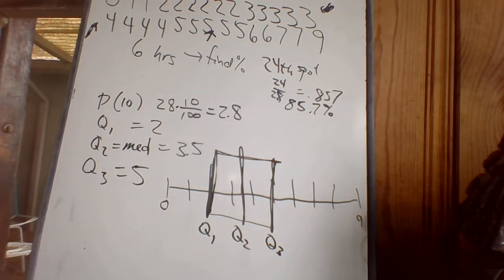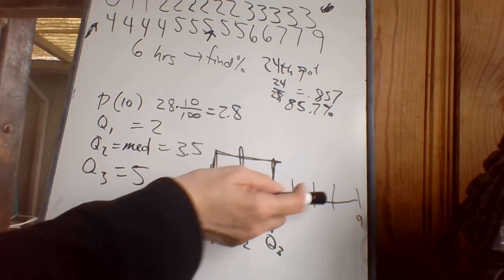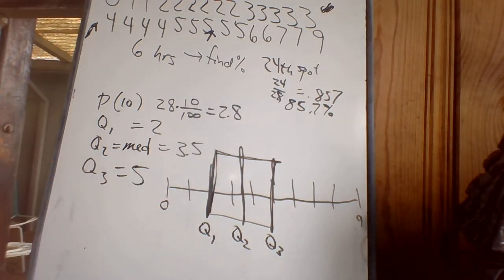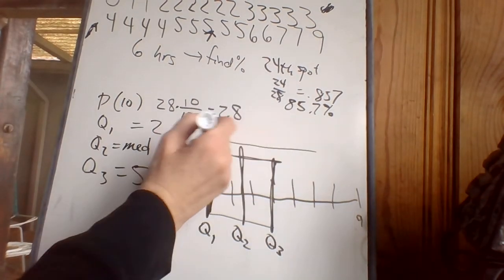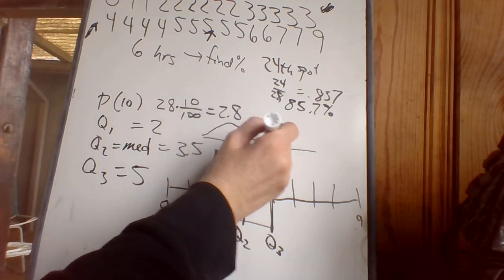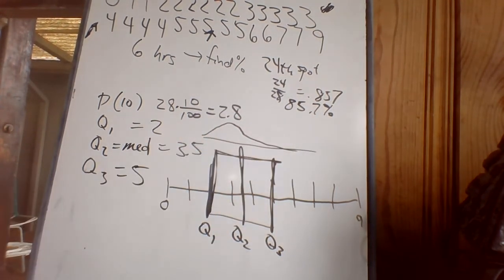Okay, and this counts as a box plot, because I put a box around it. A box plot, or box and whiskers, because there's a box and there's 2 whiskers sticking out at the sides. All it's supposed to tell you is that this whole thing is probably a little left shifted. If this was a bell curve, it's a little left shifted, because the box is hovering around the center of where the bell would be. It's a quick way of telling approximately what the bell might look like. It's probably good that it's a little left shifted because you don't need to waste that much time on TV. All right, so that's how you do all that.